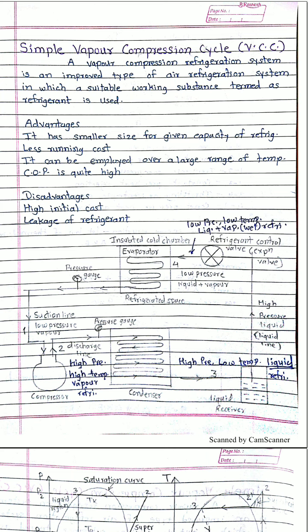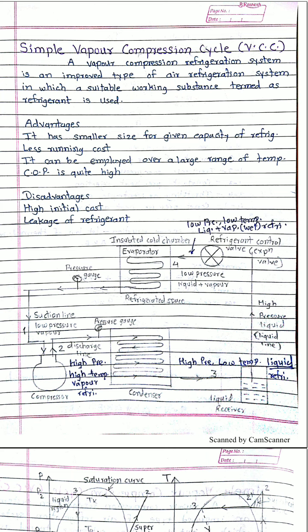Now, what are the advantages of the vapor compression system over the Bell-Coleman cycle? If we are using air as a working substance, it is very difficult to bring about the phase change of that air. It is difficult to convert air into liquid form, so the size of the system for air is very big.